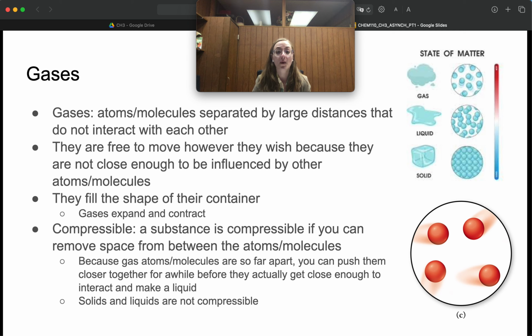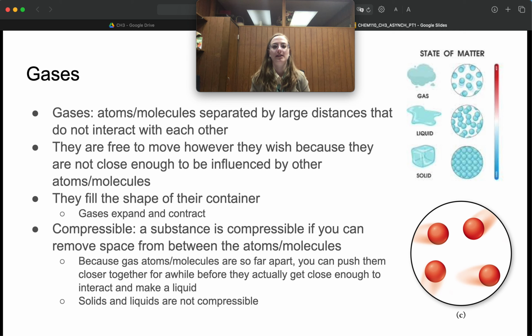So they're free to move however they wish because they're not tied down. They're not influenced by any other atoms and molecules. And gases also expand to fill the shape of their container, right? If I put the lid on my container, I'm not going to have an air sample that collects at the bottom. I'm going to have those air molecules bouncing around in my entire container. So gases can expand and contract depending upon where you put them.